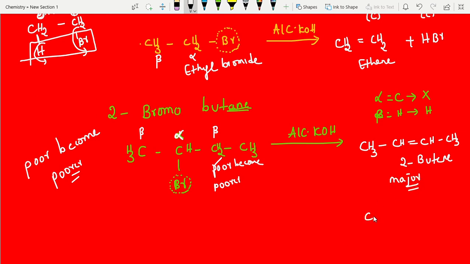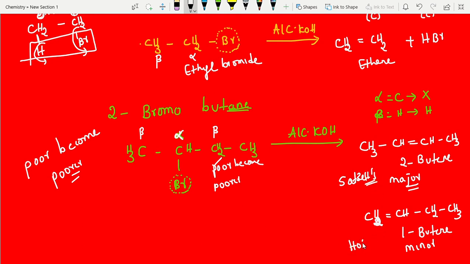And the minor, what is the minor? You can remove hydrogen from this other beta carbon, giving CH2 double bond CH, then CH2, CH3. Right? That's all. This is what we call 1-butene. This is the minor product. According to Saytzeff's rule, the other is the major product. Okay, Saytzeff's product is nothing but the major product.